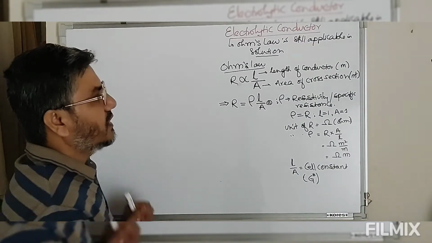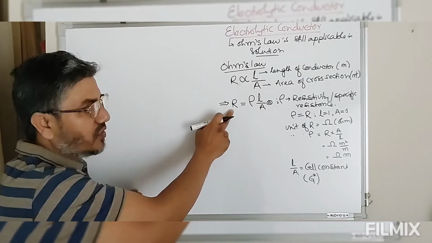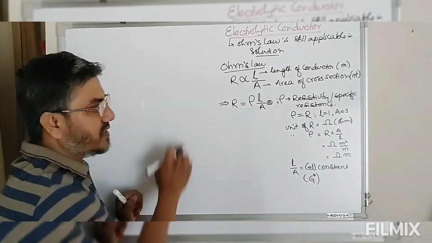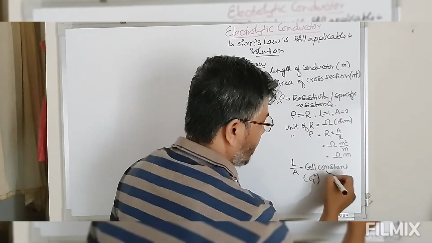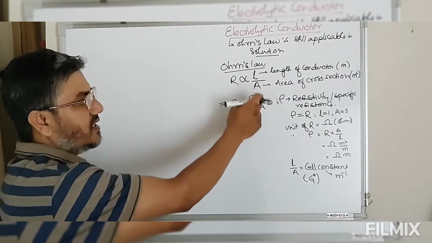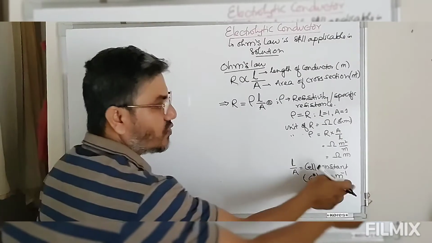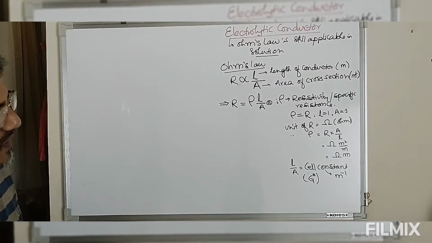So simply look at this. If the cell constant is more, resistance will be more. If the cell constant is less, resistance will be less. This cell constant has a unit of meter inverse, because we have this L by A. L is measured in meters, A is measured in meter square. So this is meter inverse under standard condition.